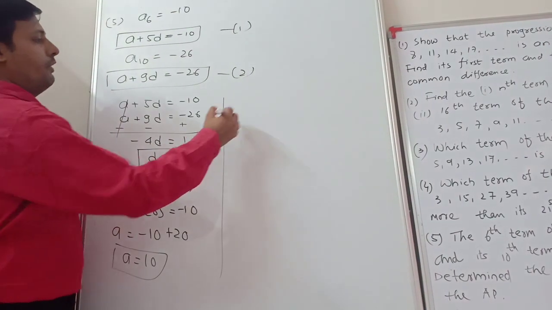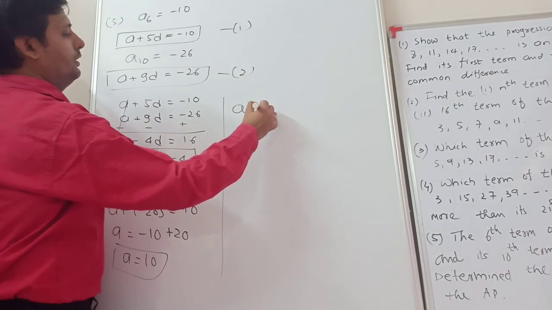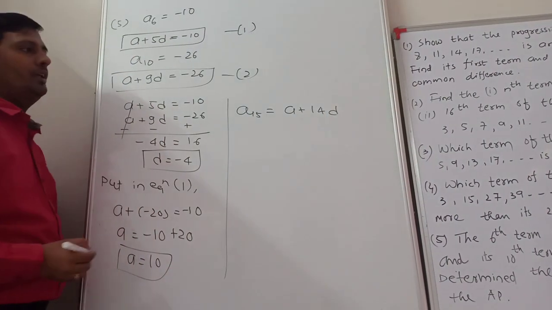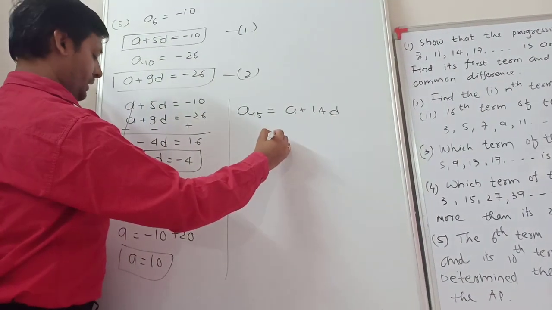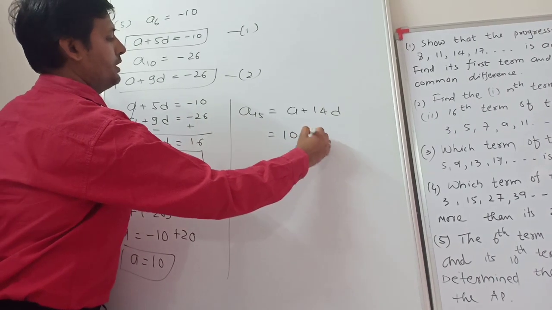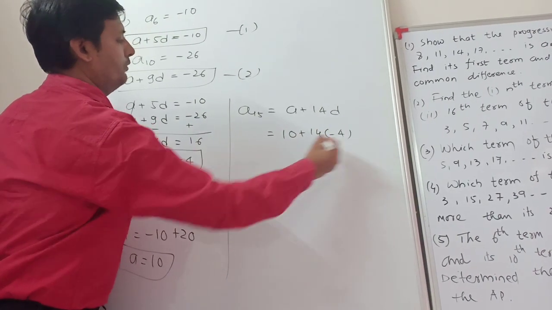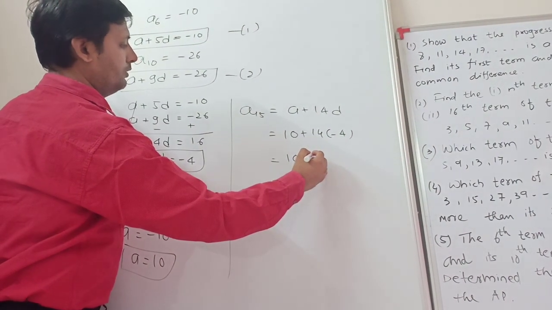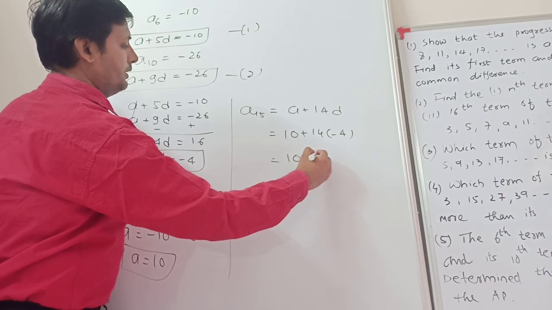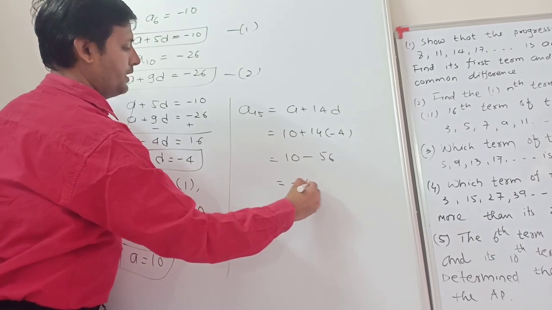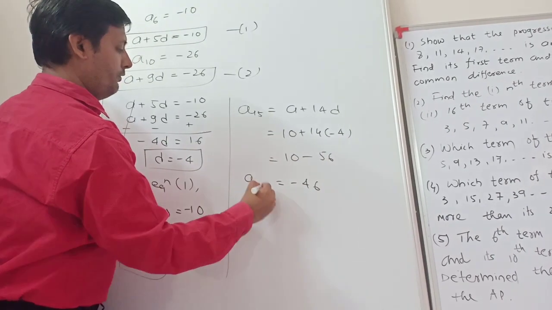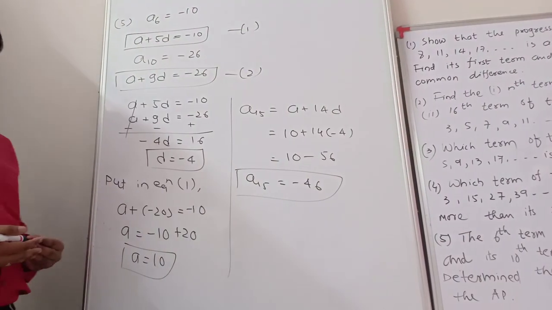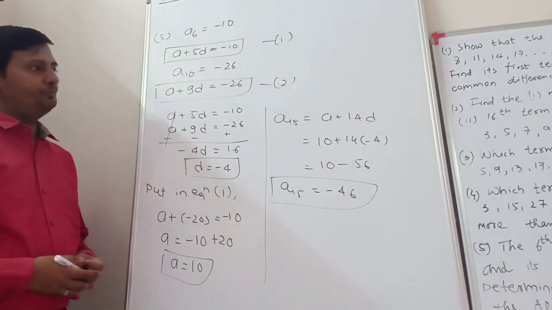Common difference minus 4. We find out the 15th term. So the formula is a plus n minus 1 into d, that means 14d. Put the value. a means 10 plus 14 and d is minus 4. So 14 fours are 56. Then 10 minus 56 we got minus 46. This is the 15th term. Got it? Clear? Understand? Okay.